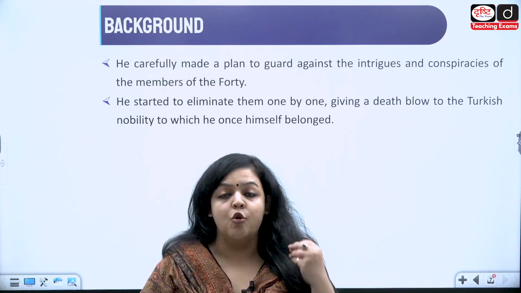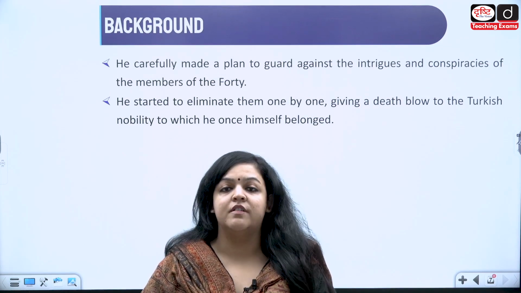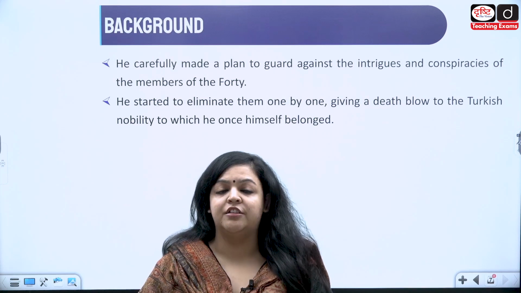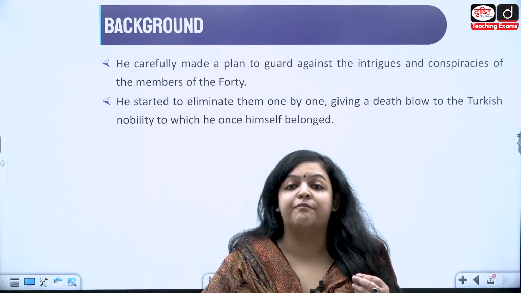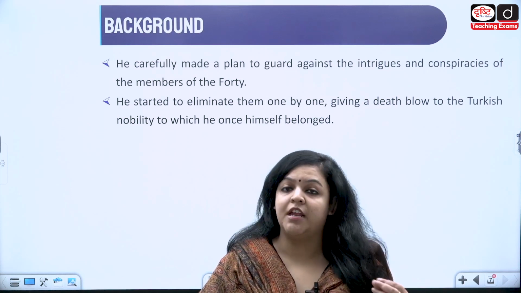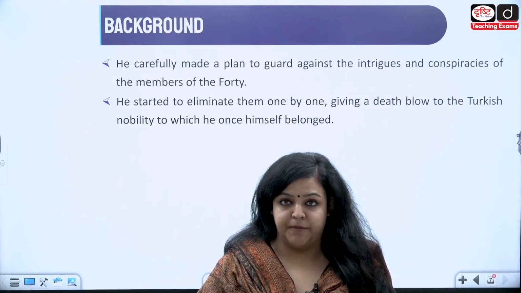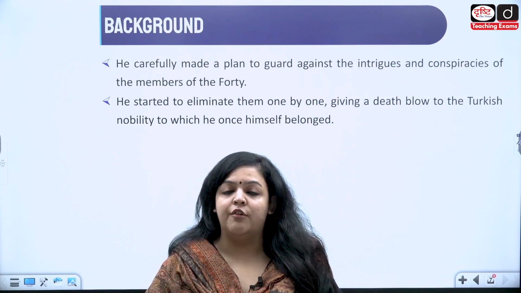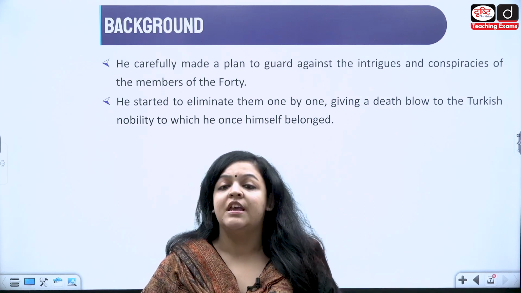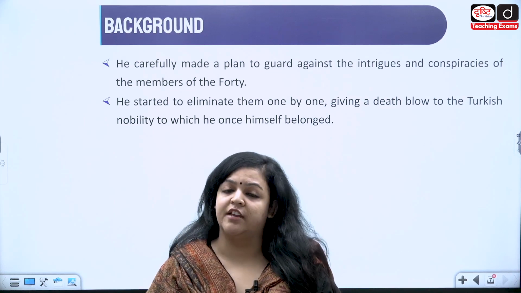And who were these people? These people were slaves who had military training, and they had been carefully purchased by Iltutmish to protect him, right? And eventually, these were the ones who were given power of governance, administrators, and eventually became very, very influential.